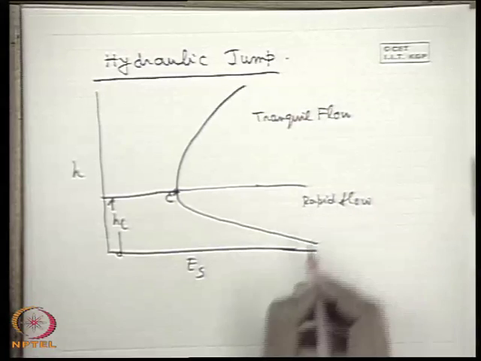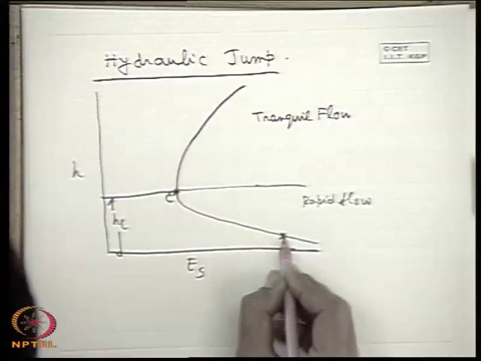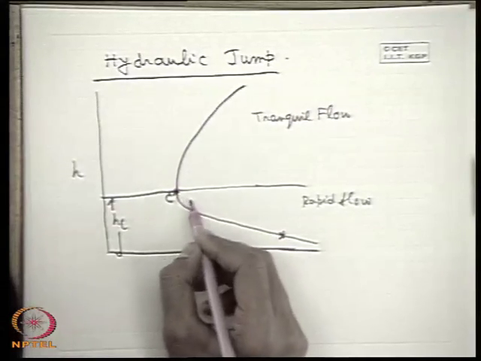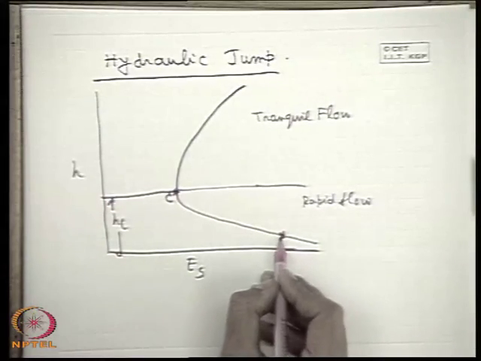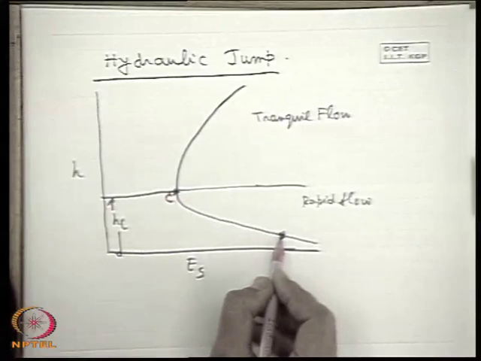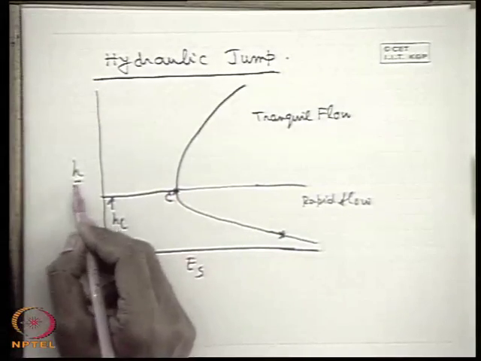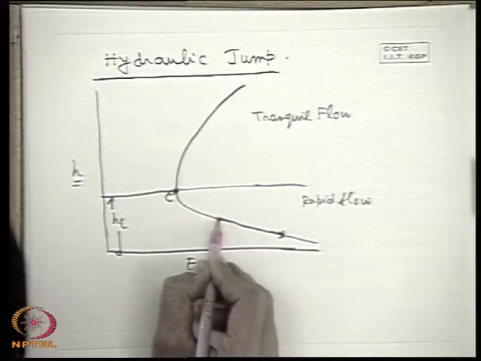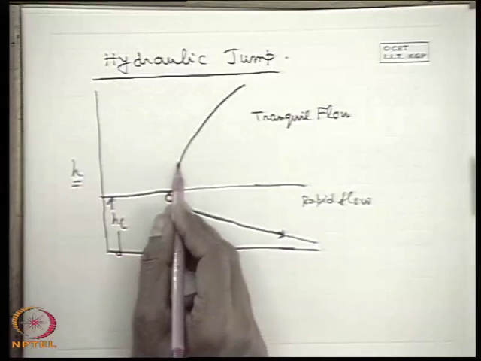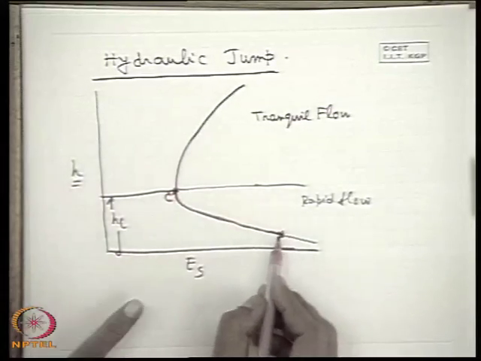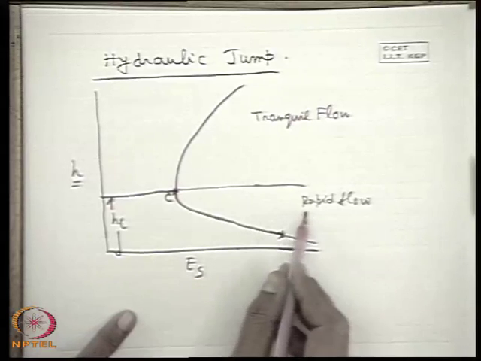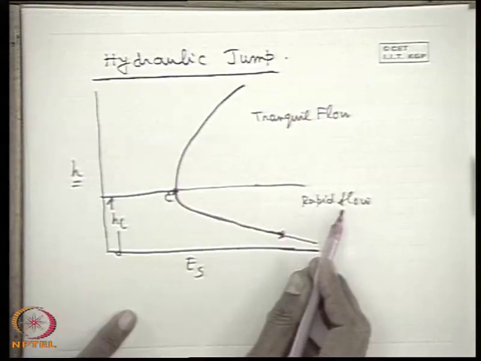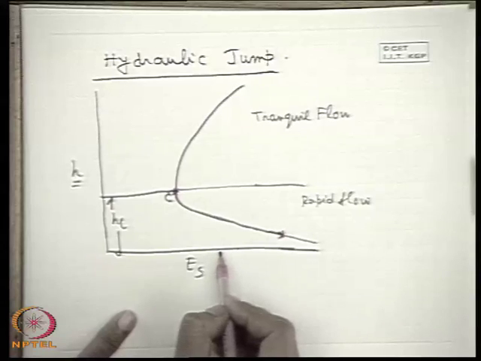Now you see, if a flow is in the rapid flow regime and it is gradually decelerated by the action of friction or any resistance, which produces friction in the flow, so that the flow is decelerated, now if it has to follow the usual depth versus specific energy curve, you see that it cannot go via the critical section and then go to tranquil flow. Why? If it goes to the critical section in the rapid flow regime, we see that specific energy decreases as the depth increases. That means the flow is decelerated, velocity is decreased, depth is increased, and specific energy also decreases.